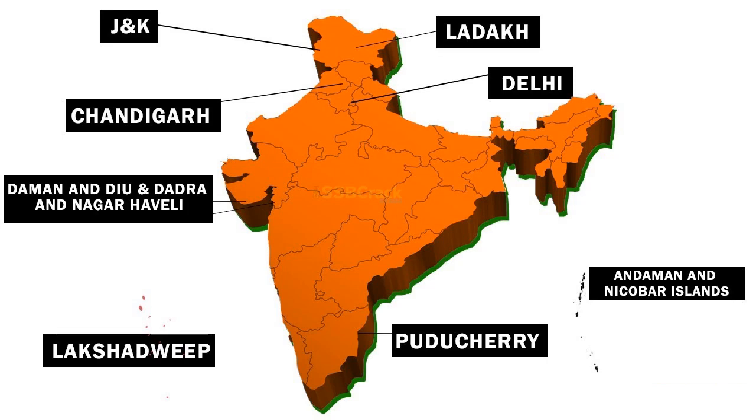Here we'll discuss the differences between the state and union territories. A state has its own administrative unit with its own elected government, whereas a union territory has constituent units controlled and administered by the central government.